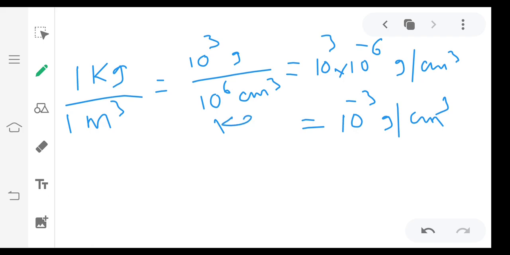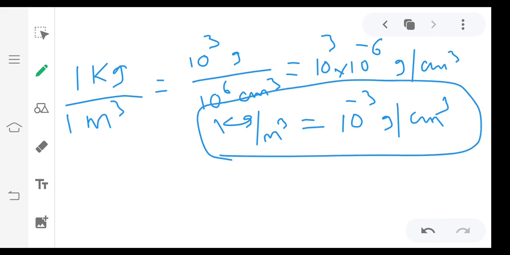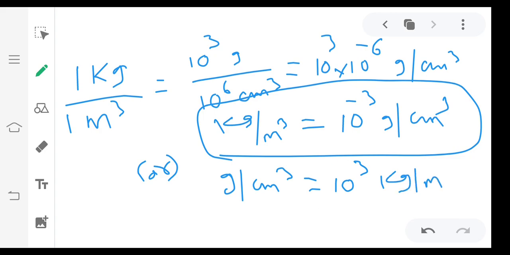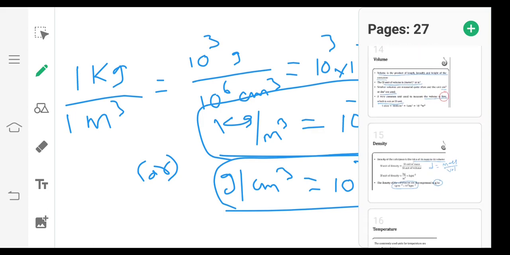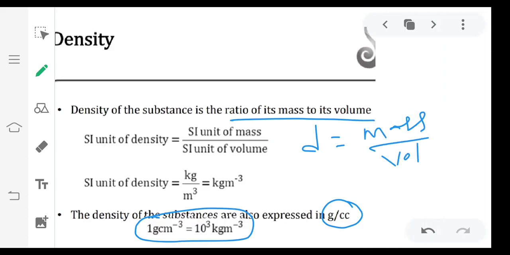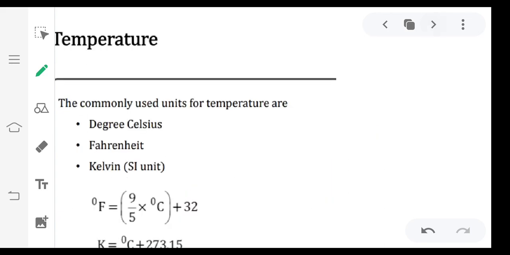So kg per meter cube equal to 10 power minus 3 gram per centimeter cube, or we can write in reverse manner also, gram per centimeter cube equal to 10 power 3 kg per meter cube, because 10 power minus 3 in the denominator goes up and becomes 10 power 3. So this is the relation they have given here. In this slide they gave the density relation.